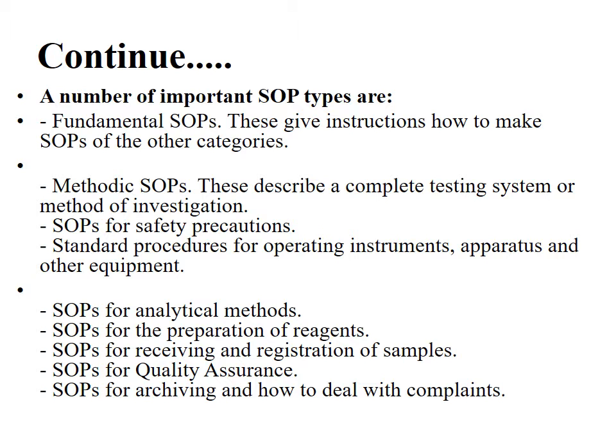A number of important SOP types are fundamental SOPs. These give instruction on how to make SOPs of other categories. Next one is method SOPs. These describe a complete testing system or method of investigation. SOPs for safety precautions, standard procedure for operating instruments, operators and other equipment, as well as SOP for analytical method, SOP for the preparation of reagent, SOP for the receiving and registration of sample, SOP for quality assurance, SOP for how to deal with complaints, etc.